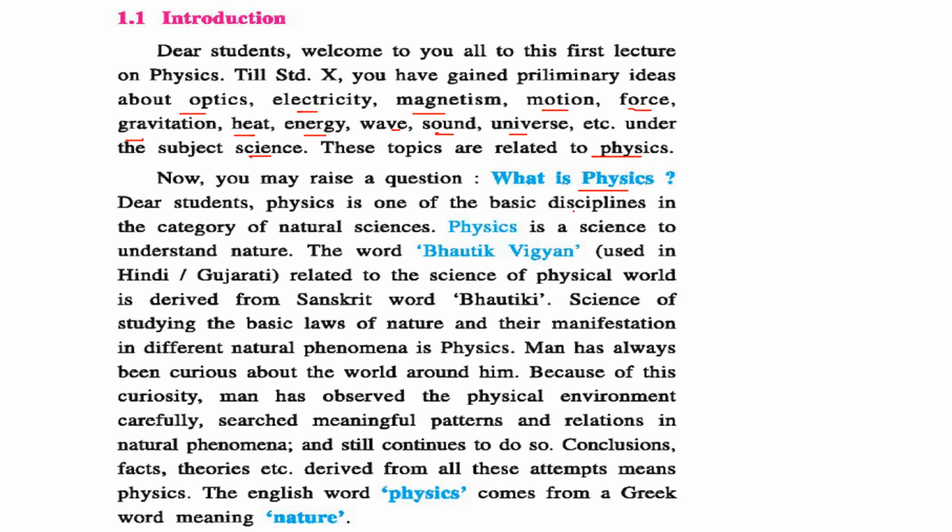So physics is one of the basic disciplines in the category of natural sciences. Physics is a science in order to understand the nature, and the word bhautik vigyan, this is normally used in Hindi and Gujarati. This is related to science of physical world, and it is derived from the Sanskrit word called bhautiki. This bhautik vigyan has come from bhautiki. So science of knowing, understanding, studying the basic laws of nature and their effects or manifestation in different natural phenomena